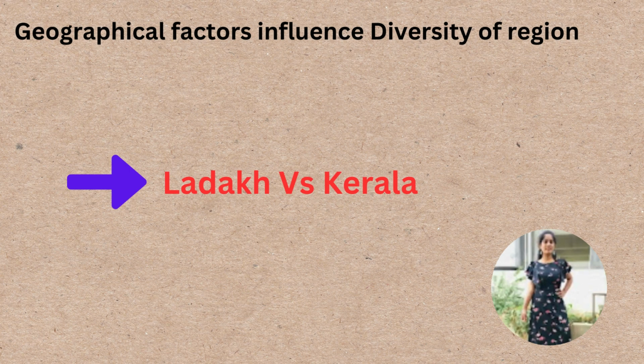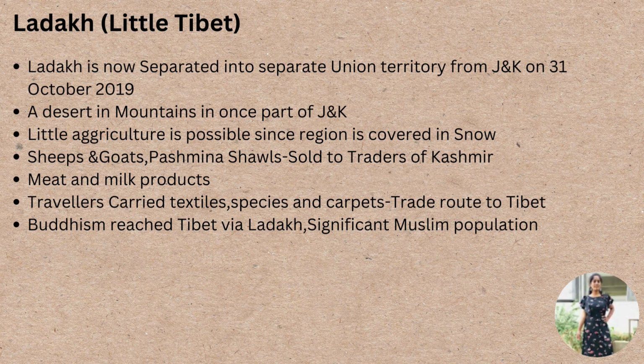So let us understand how geographical factors influence the diversity of a region. In this chapter, two places are given which influence the diversity of a region: Ladakh versus Kerala. They ask us how these are influencing the diversity of a region. So let us discuss the Ladakh region. Here, Ladakh is also known as Little Tibet.